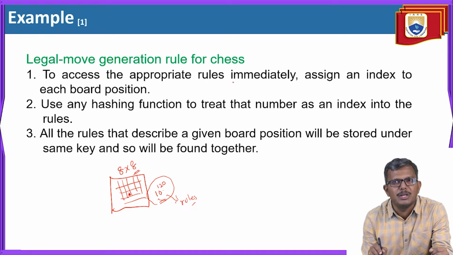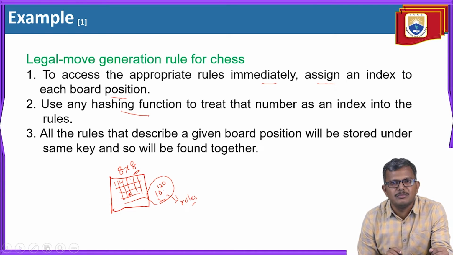To access the appropriate rules, you assign an index to each board position. Each and every board position is going to have some index. With the help of a hashing function, you make the index a key itself.